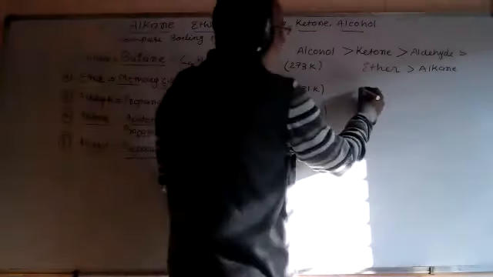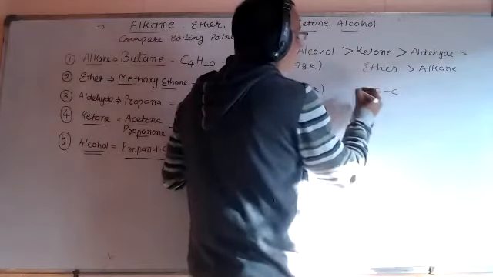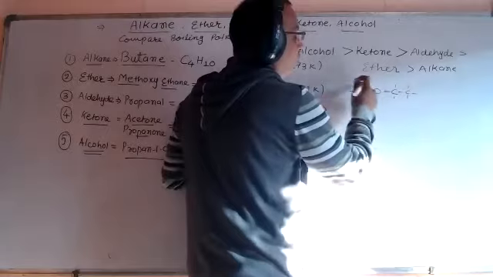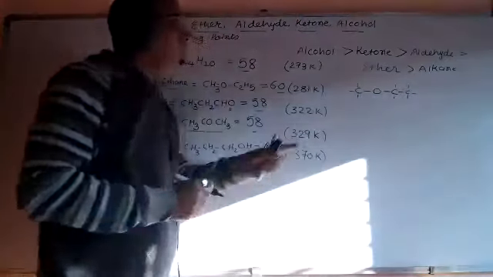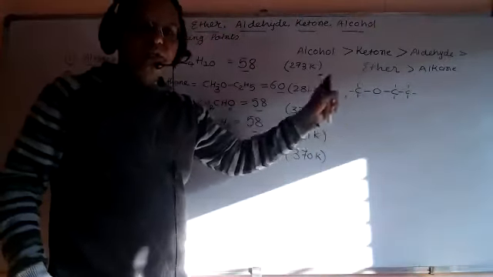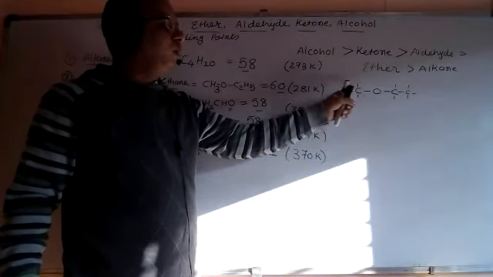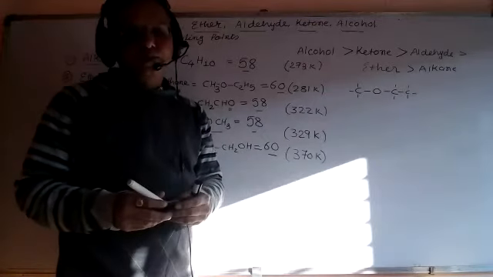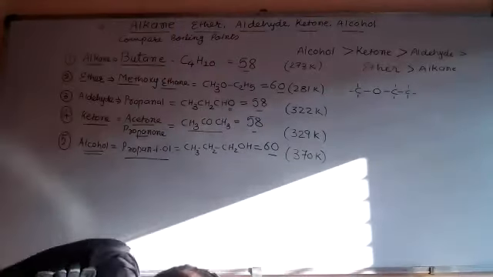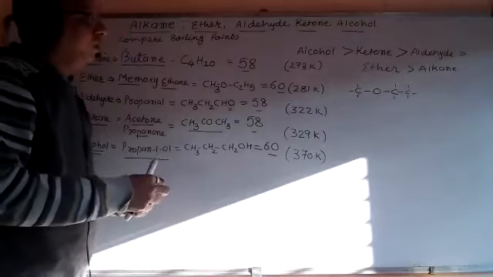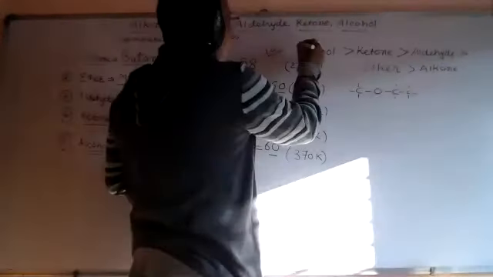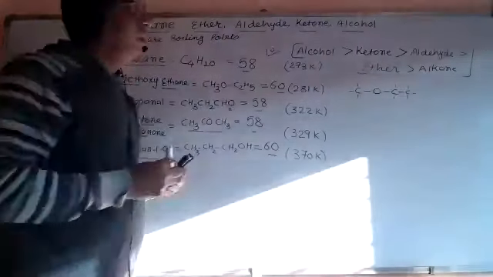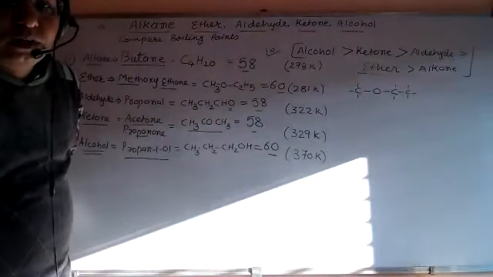In ether, especially, a C-O-C bond is there, CH3OCH2CH3. So here intermolecular hydrogen bonding is absent. That's why its boiling point is less than that of alcohol, aldehyde and ketones. So this is the important trend of boiling points, friends. Remember this trend: boiling point and melting point decrease in a specific way.